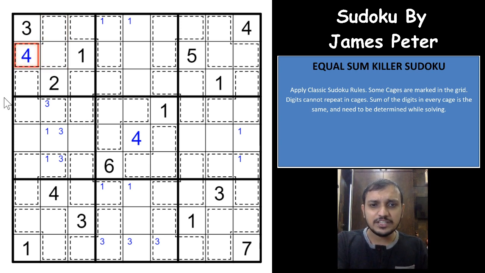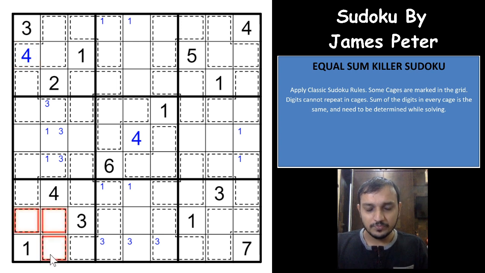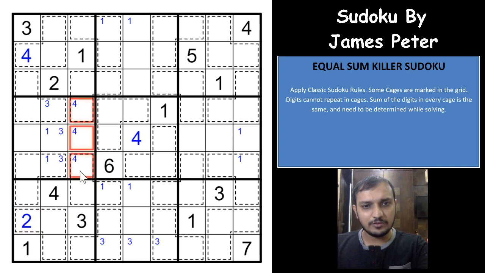The same logic can be applied in this box. If at all in this cage you cannot have a 2, the next minimum sum would have to be 5, 6, 7, again sums to 18. Which means that this cage will need to have a 2 to have the sum as 17, right? So you have a 2 here now. Okay, so which means that 4 would have to be in one of these 3 cells, and 2 also will have to be in one of these 3 cells.